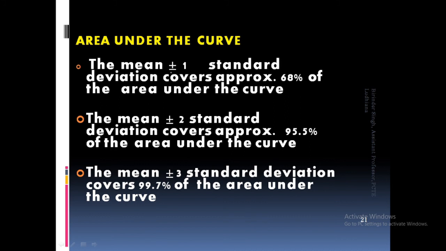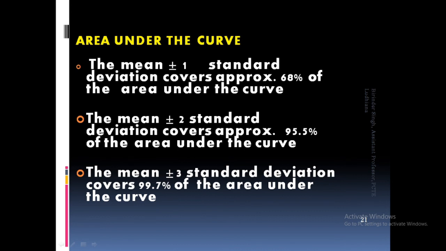The mean plus or minus 1 standard deviation covers 68% of the area under the curve. Clear? Then 95.5% lies within plus or minus 2 standard deviations. Both sides, that's why we are considering plus and minus. Then 99.7% lies within plus or minus 3 standard deviations.